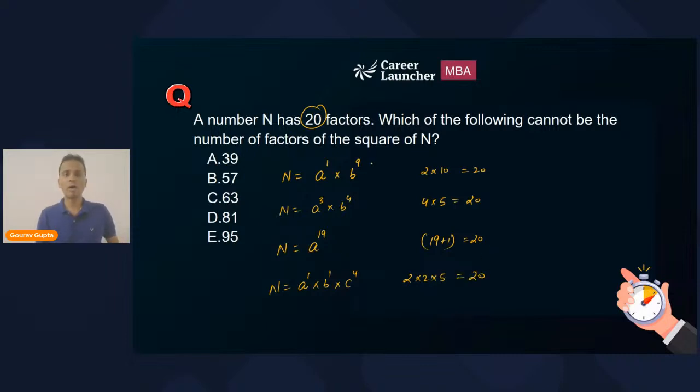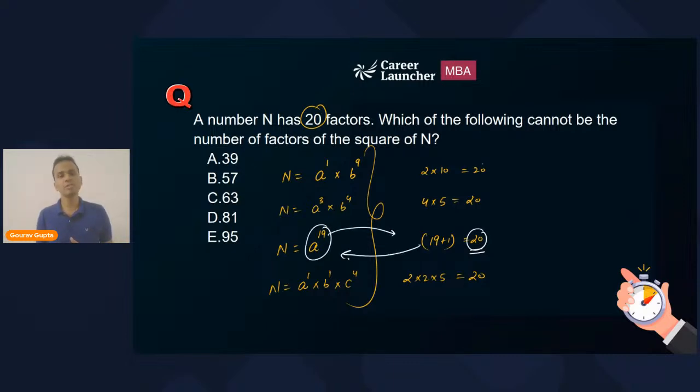Okay. So now how am I able to find or write these numbers? It's not magic, right? So whatever I'm doing right now, you will have to do the reverse of that. Okay. So I can write 20, like if I want to express 20 as a single number, I'll write it as 20. And from 20, if I subtract 1, like if you have this number, we add 1. So if I'm going in the reverse direction, I will subtract 1 from 20.